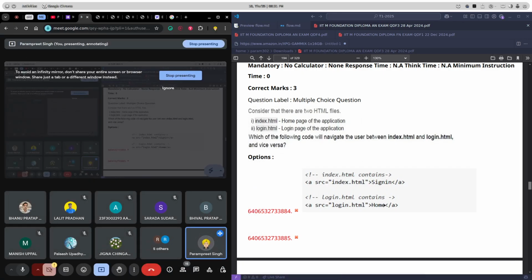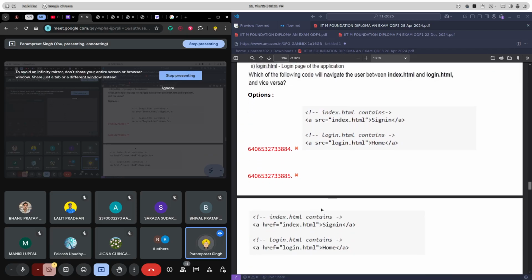What we are doing is confusing the user. If the user clicks on home, they will be redirected to login. If the user clicks on sign in, no, I think they will not be redirected because redirection should use href instead of src. Yes, that is also a point. In an anchor tag we have href, not src. Source is there for JavaScript and other link files like CSS in the head tag mainly.